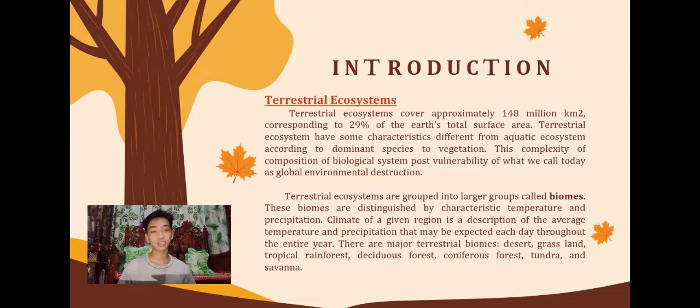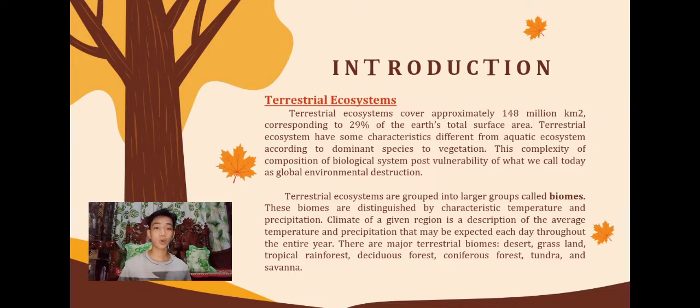Ang example ng terrestrial ecosystem ay yung mga desert, grassland, rainforest, and while in aquatic ecosystem naman, ang mga example nun is yung different bodies of water like lakes, river, oceans, and seas. And this complexity of composition of biological system pose vulnerability of what we call today as global environmental destruction.